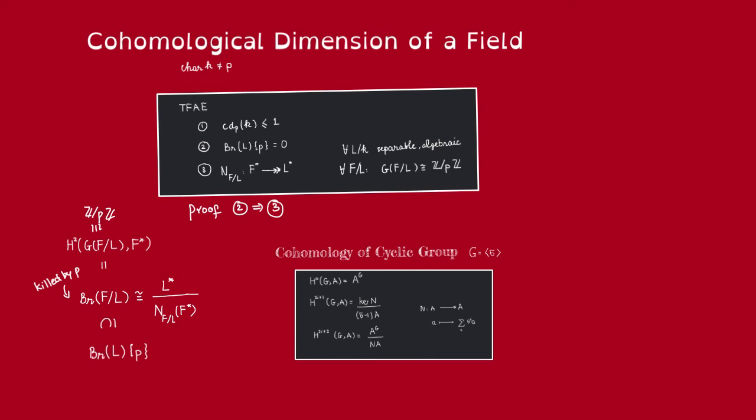But by hypothesis from part 2, this is trivial. So then this means that this relative Brauer group must be trivial, and so this quotient must be trivial, and thus the norm map must be surjective. In other words, every element of L must be a norm in F. Thus we have shown that the P primary part of the absolute Brauer group of L being trivial implies that the norm map from F star to L star must be surjective.